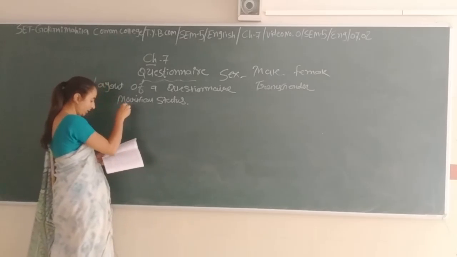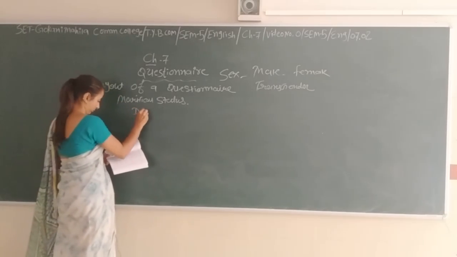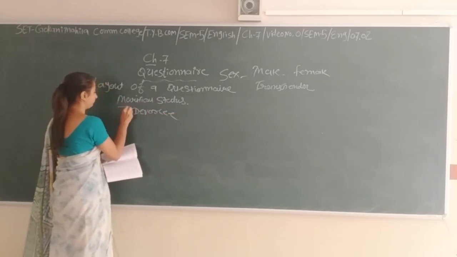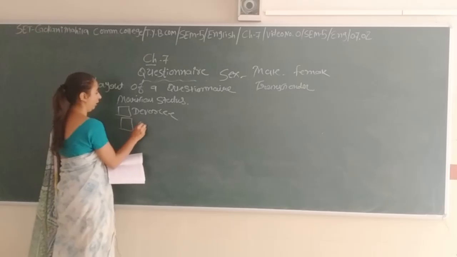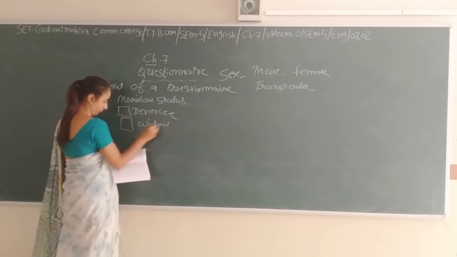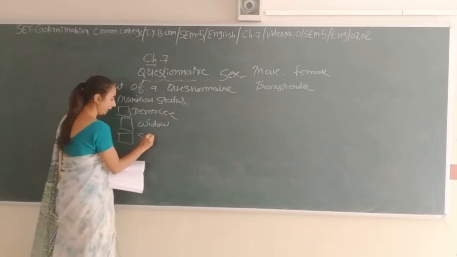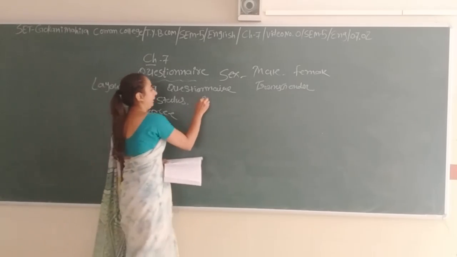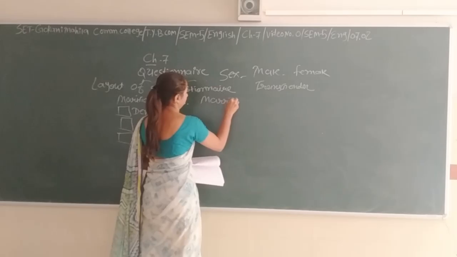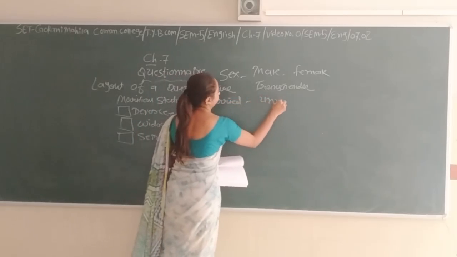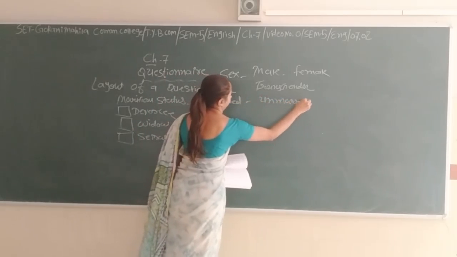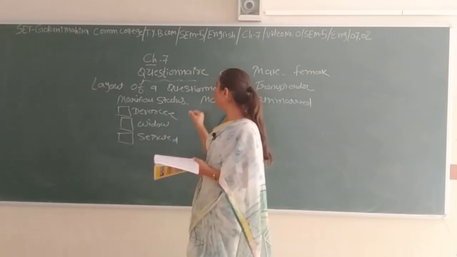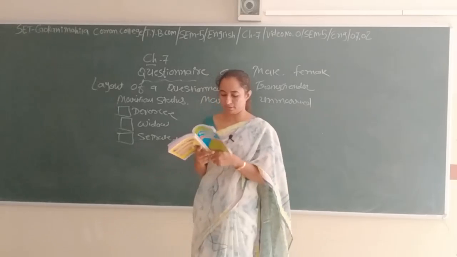Then the options would be like that: divorcee, widow, separated, married, unmarried. That kind of options you put in the marital status.